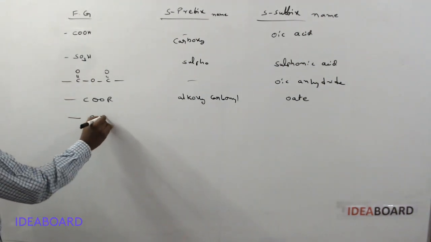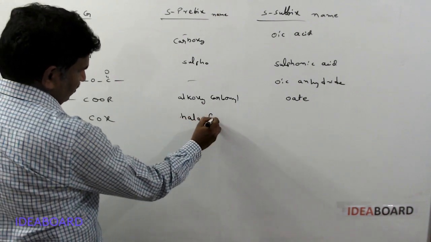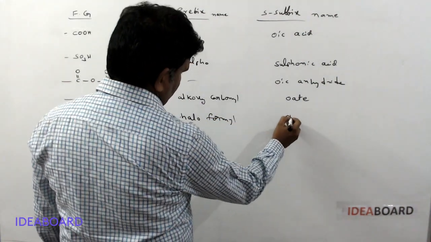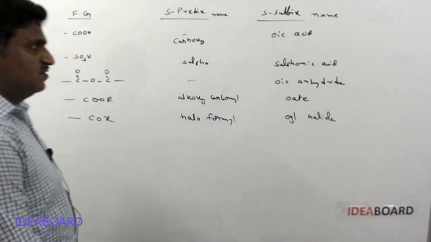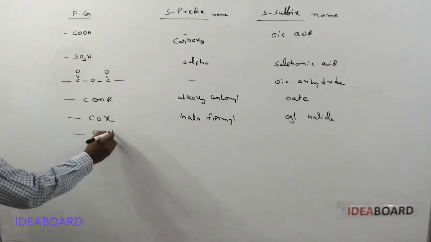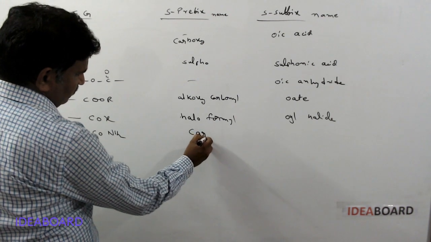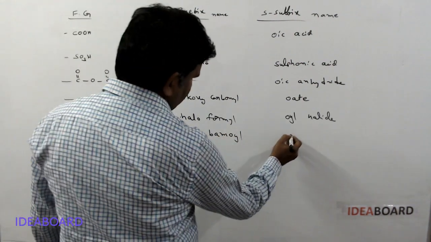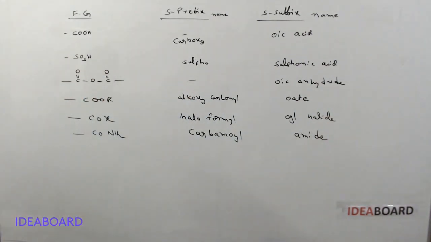And next one is COX. Here the prefix name is haloformyl, and the secondary suffix name is oyl halide. And next one is CONH2. This is called carbamoyl, and the secondary suffix name is amide.